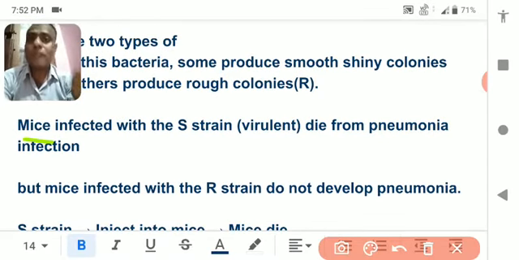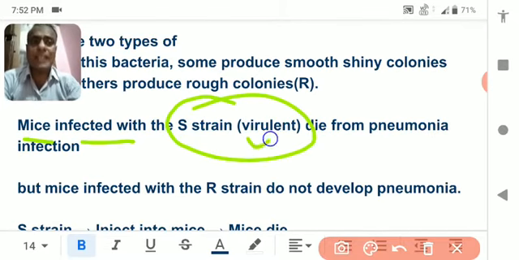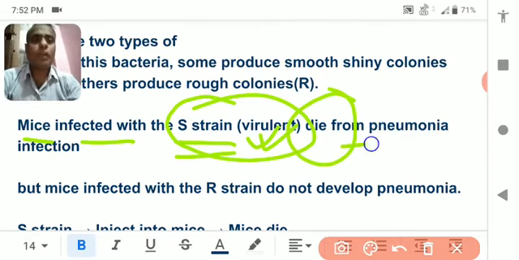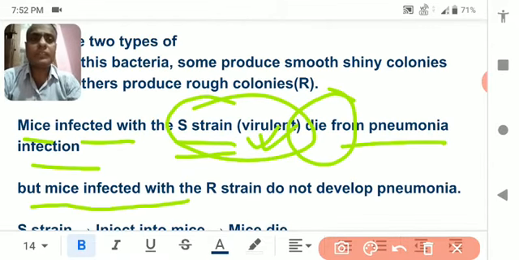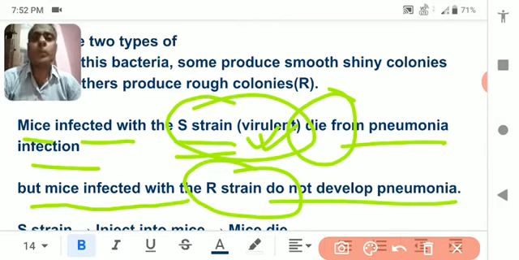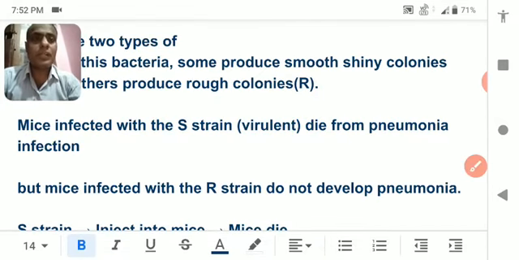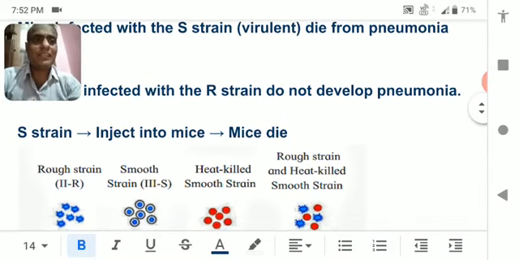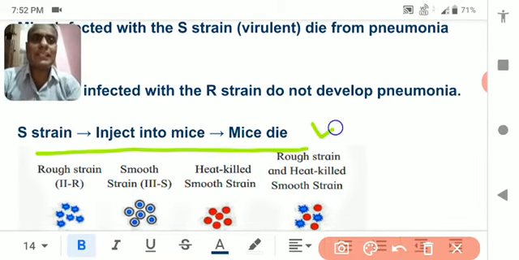A mouse injected with the S strain: the S strain is virulent. It is able to kill the organism. So when a mouse is injected with the S strain, which is virulent, it dies from pneumonia infection. But when a mouse is infected with the R strain, it does not develop pneumonia. So the S strain injected into a mouse kills it.